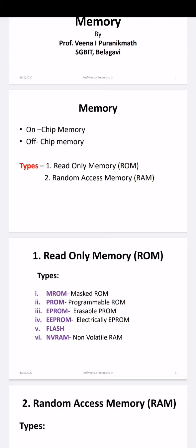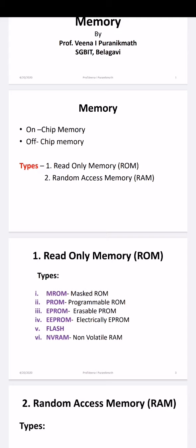Next comes the programmable ROM. We call it PROM. The best example for the programmable ROM is OTP, the OTP you get on your mobile when you are logging into some network or banking system or signing in to Gmail. Here memory units are not programmed by the manufacturer, they are programmed by the user side. One time you can program it.